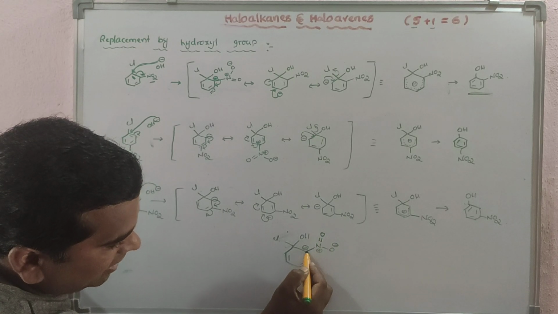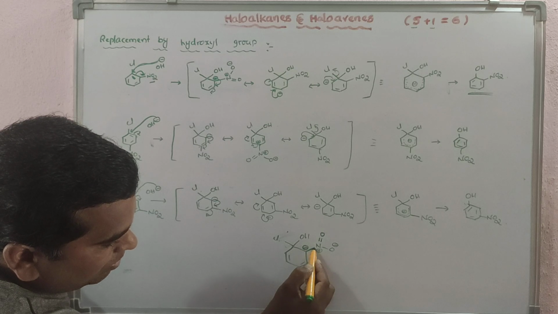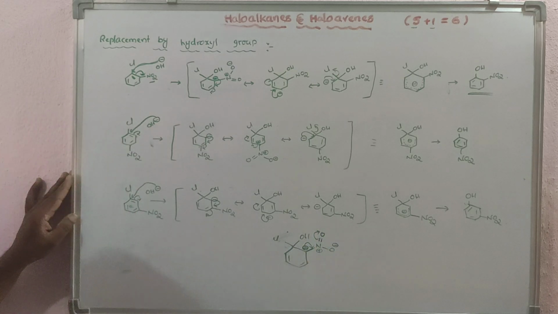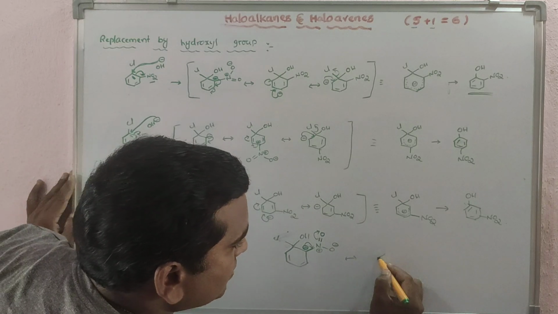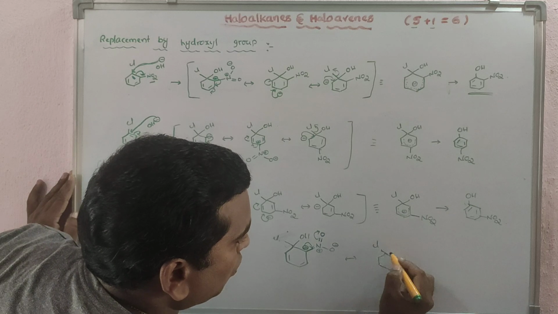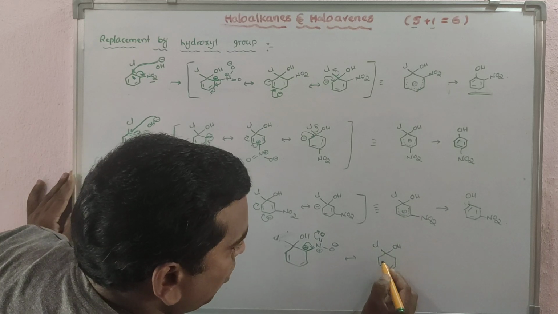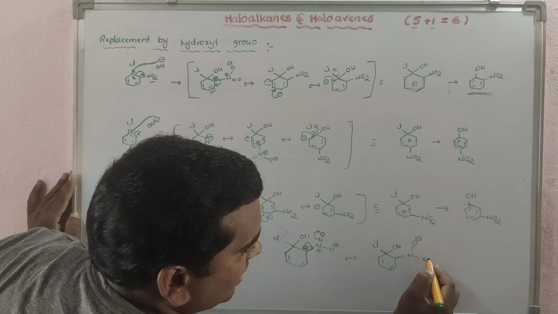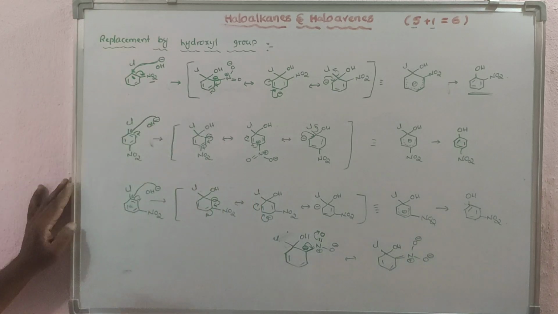A double bond and a negative charge separated by a single bond, again involved in resonance. Then what compound will you get? You will get the compound with chlorine and OH bond here, a double bond to N, and here also O minus and positive.